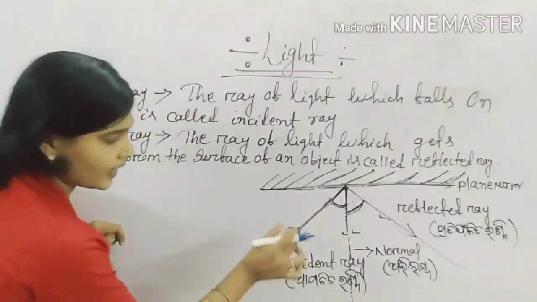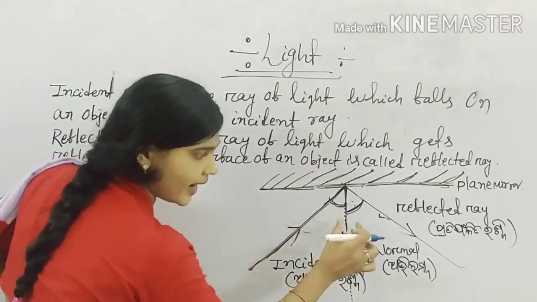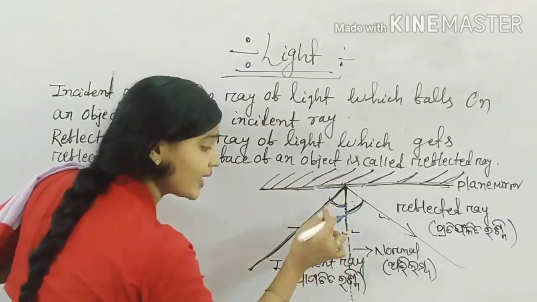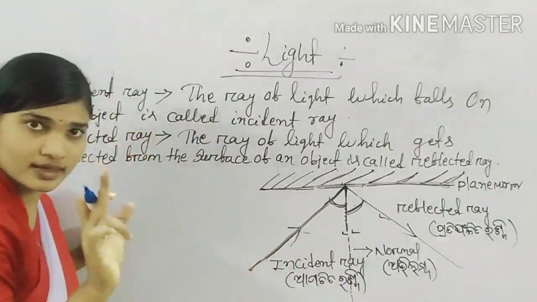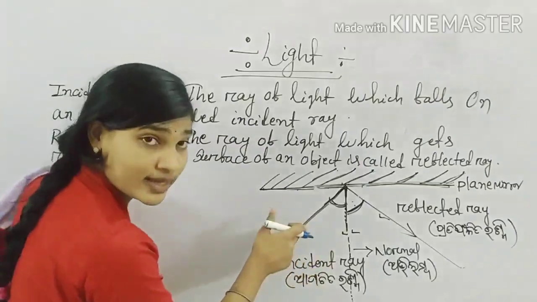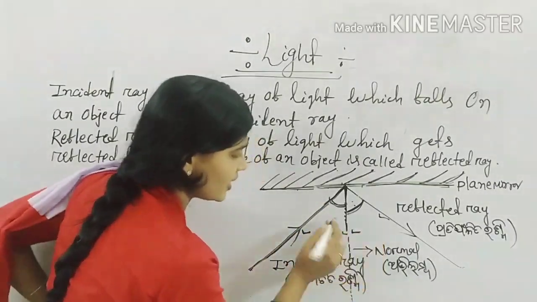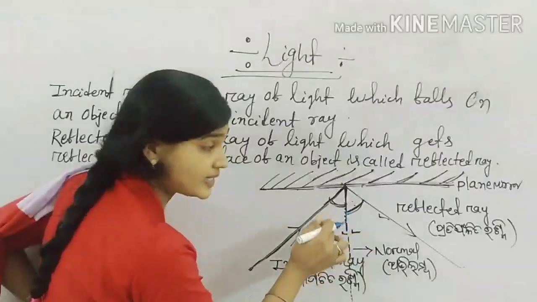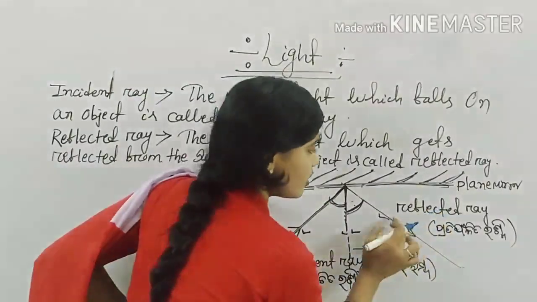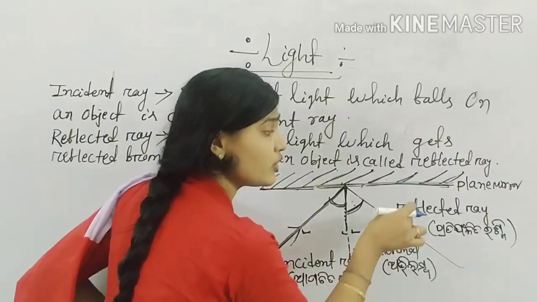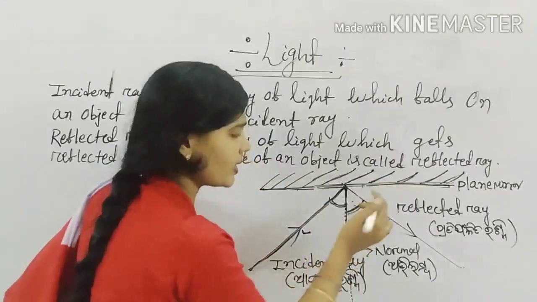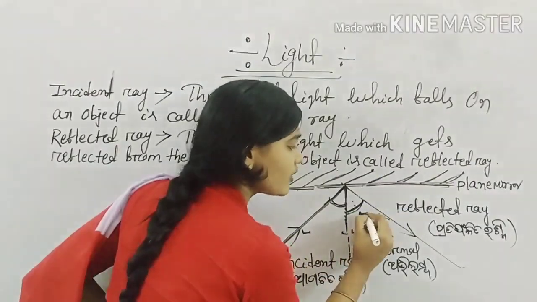So the angle between the incident ray and normal is known as angle of incidence, whereas the angle between the reflected ray and the normal is known as angle of reflection.